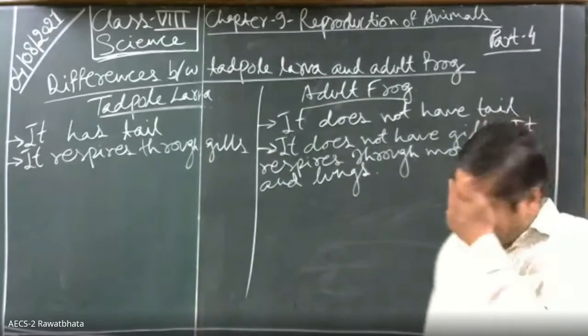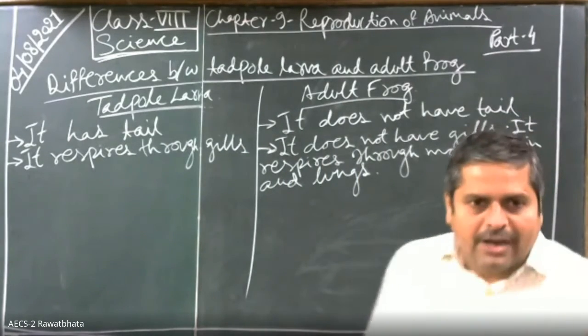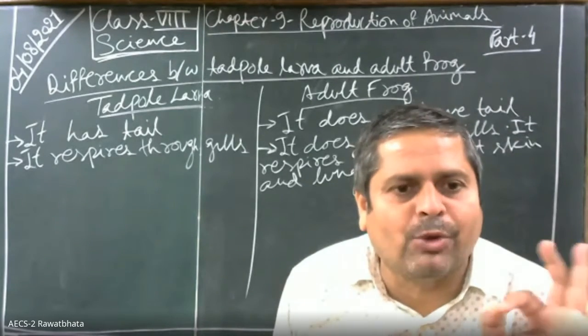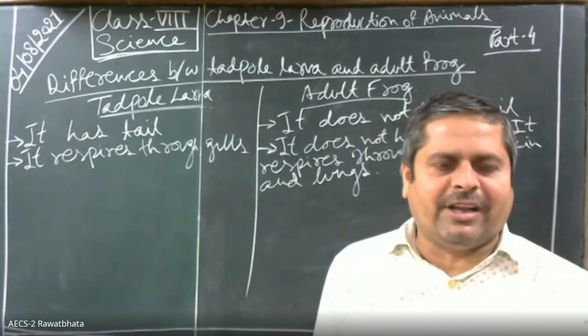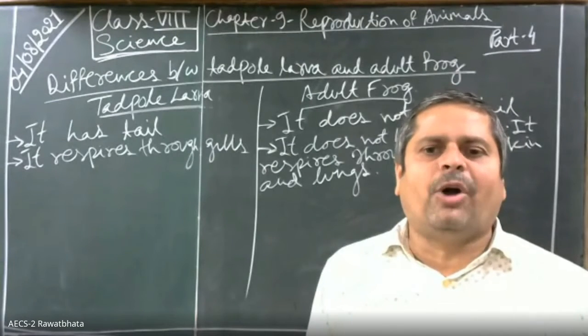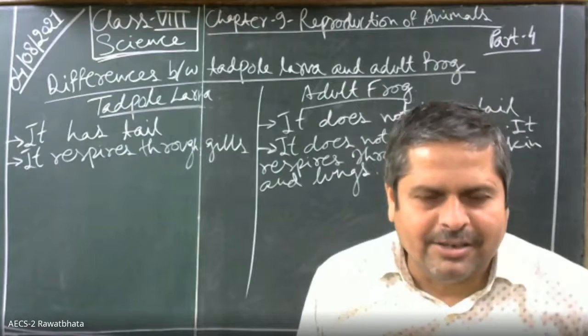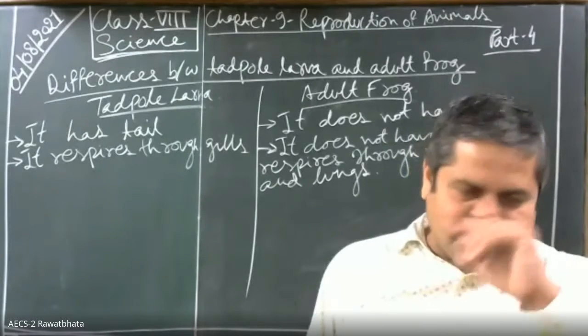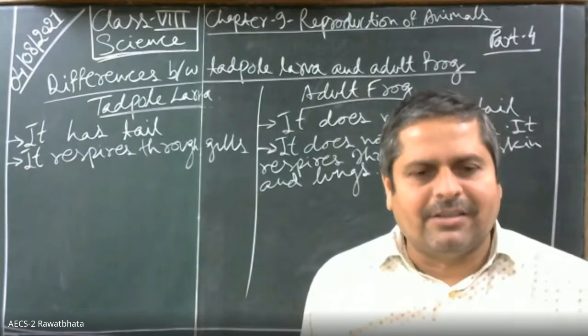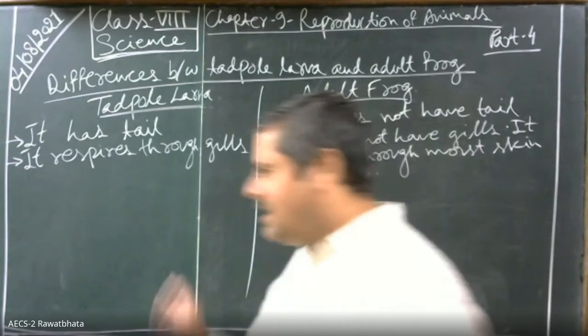Tadpole larva is aquatic. And what do you say about adult frog? Is adult frog aquatic or terrestrial or something else? Both. So adult frog is an amphibian, while tadpole larva is aquatic.